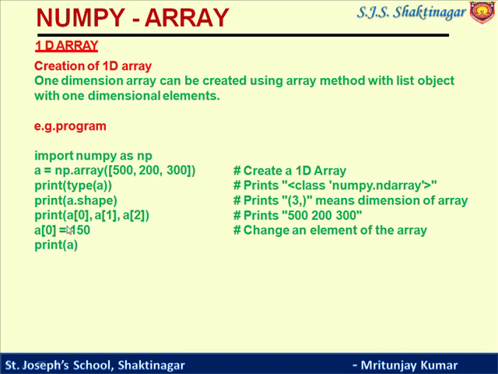Now if I have to change the value of a particular index, I can write like this: a[0] is equal to 150. It means the value at index 0 will be changed to 150. If I print a, the new output will be 150, 200, 300.